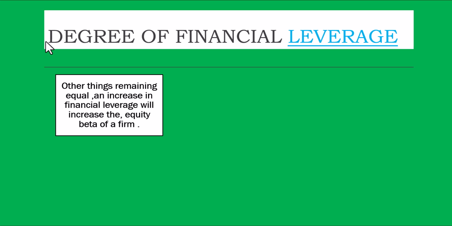Now, there are two kinds of betas. One is called the levered beta, and the other is called the unlevered beta. So we'll talk about that. It's going to come, so I'll talk only when it comes on the slide, okay?